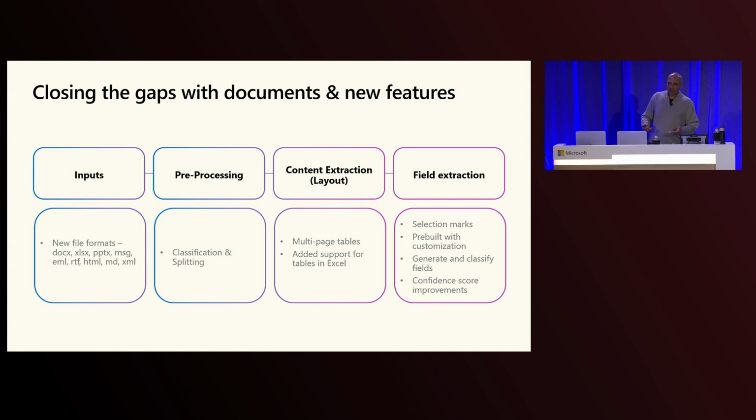We're also adding additional updates to, for example, within layout, one of the common asks was, do you support multi-page tables? Well, now we do. We support multi-page tables. We also support the ability for you to extract tables from Excel files. And finally, as you look at field extraction, there's a variety of different updates. Most importantly, selection marks. So you can check the box now on selection marks, and you can actually extract selection marks as part of your outputs within documents in content understanding. We're also adding, I showed you the pre-built invoice model. We looked at how you could use that. We're continuing to add multiple pre-builts as we go along.